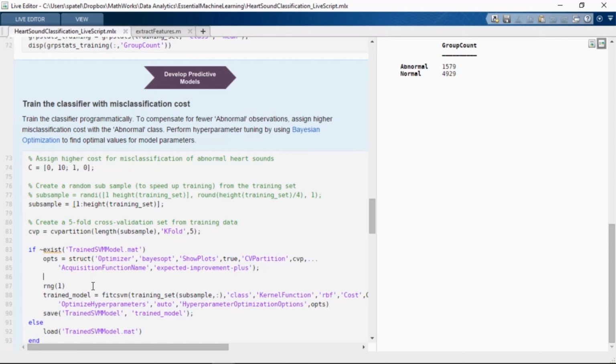Another challenge associated with training is hyperparameter tuning. Most classifiers have one or more parameters that can be tuned to achieve a better fit. In the case of support vector machines, one can tune the box constraint, kernel scale, and kernel function. Tuning parameters manually can be a tedious process and lead to suboptimal values.